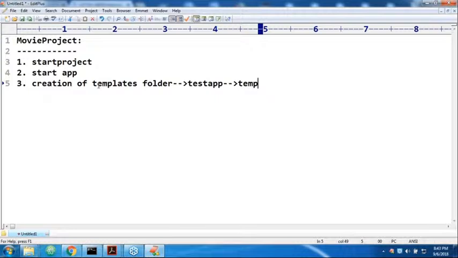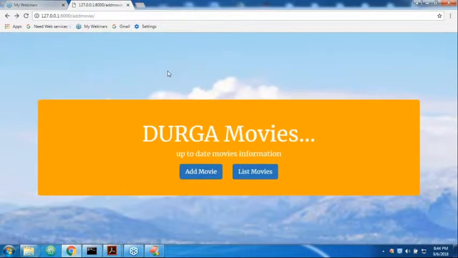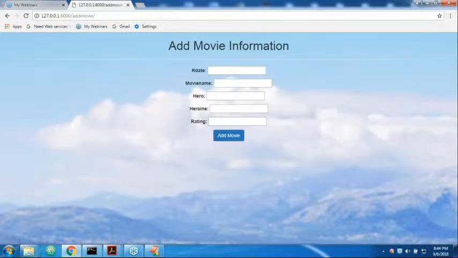How many files are required? The home page is required, and after that, if I ask for list movies, it is going to display the list. If I ask for add movie, then automatically another page. So in total, how many template files are required? Please confirm. Three template files are required, because there are three views.